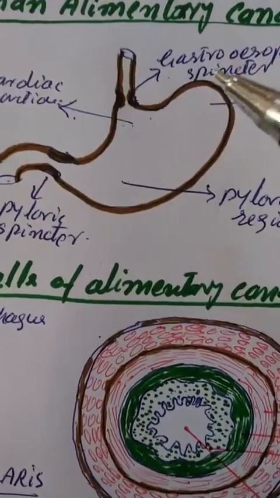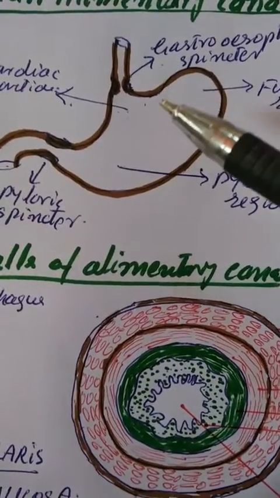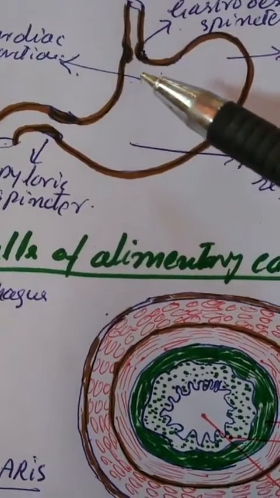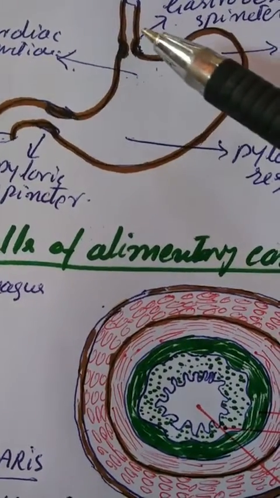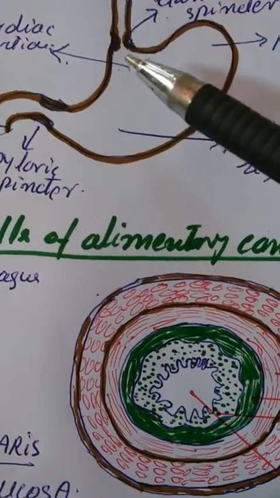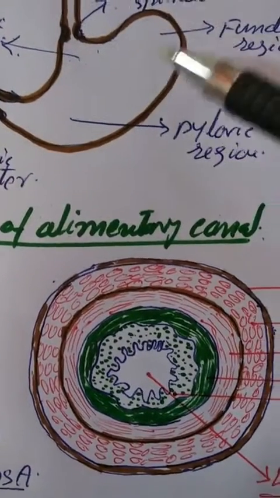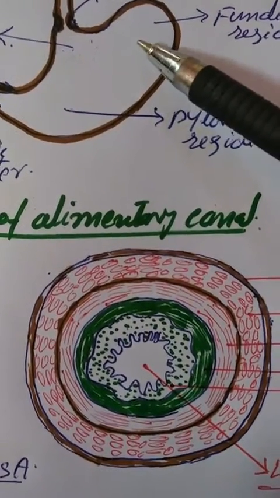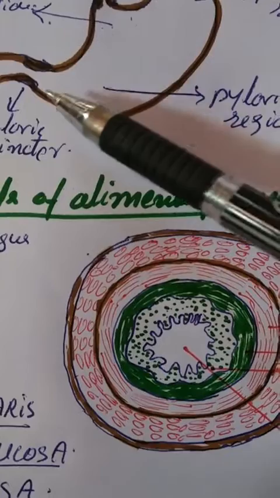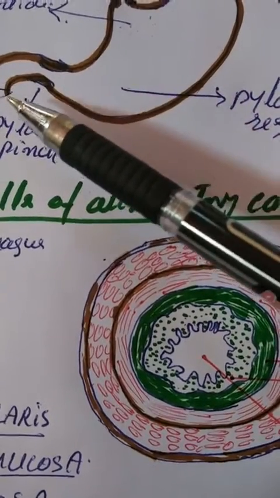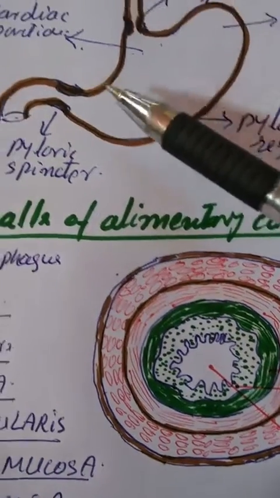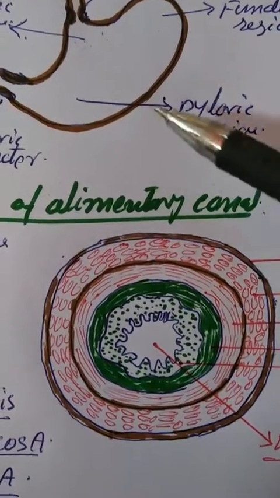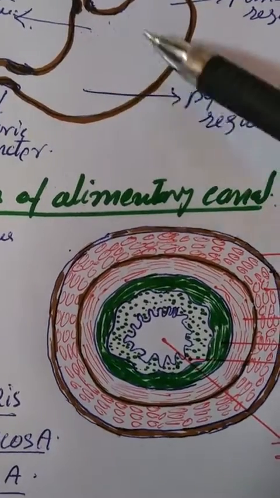Now, as you can see, the stomach is divided into three regions or portions. The anterior region, also called the cardiac portion, into which the esophagus opens, then the middle region, also known as the fundic region, and lastly the last part of the stomach which opens into the duodenum is called the pyloric region. Thus, the cardiac region, fundic region and pyloric region are the three portions of the stomach.